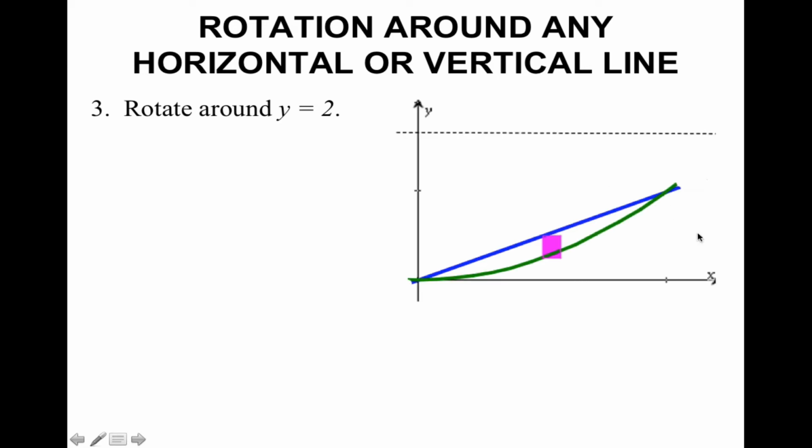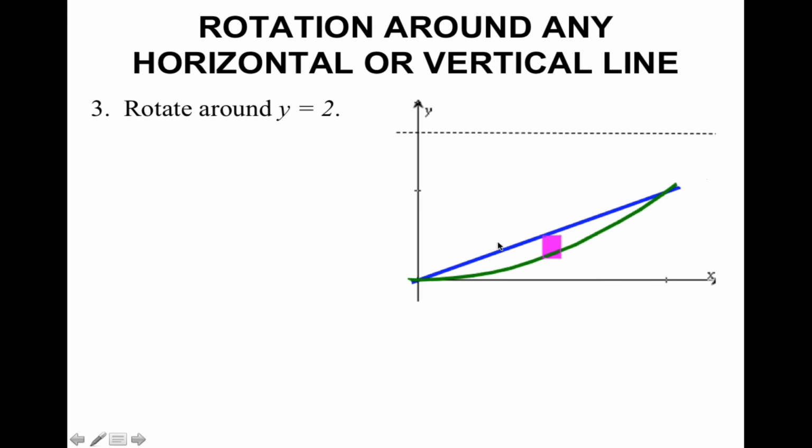Now when you're rotating around a different horizontal and vertical line that are not the x and y axes, you have to pay very close attention to your inner and outer radius. So we're still using the same two functions, y equals x and y equals x squared. So for this example, we're going to rotate around y equals 2. So visually, this is what I have. I have my two functions, but this time my axis of revolution is the horizontal line of y equals 2.